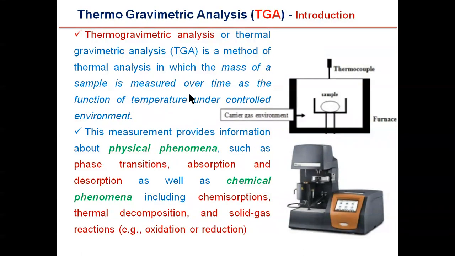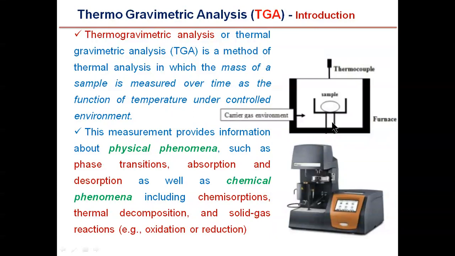Thermogravimetric analysis, or thermal gravimetric analysis, is a method of thermal analysis in which the mass of the sample is measured over time as a function of temperature under a controlled environment. So we are just measuring the mass of the sample as a function of temperature under controlled conditions. We have two variables. One is temperature, which we are increasing, and second, we are measuring the weight of the sample upon increasing the temperature. So the change in the weight is measured.